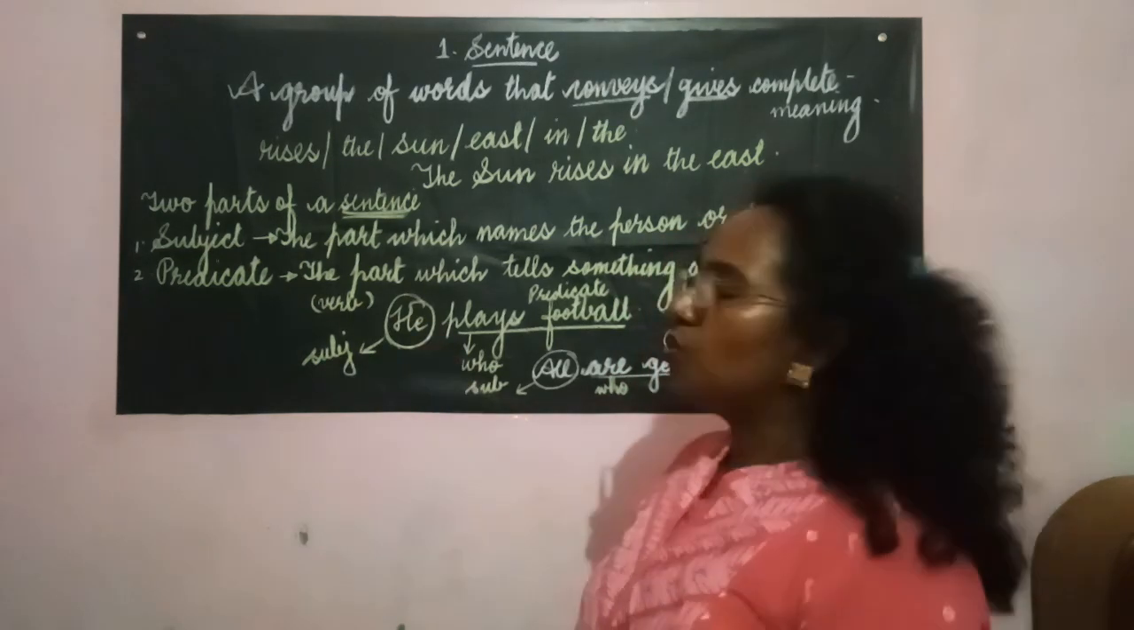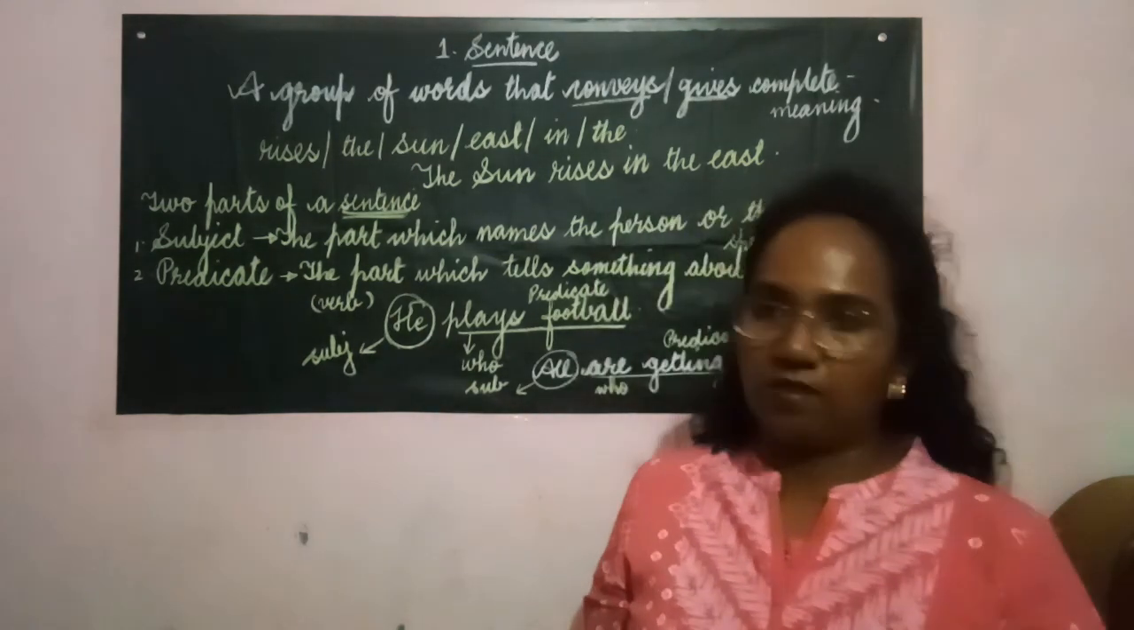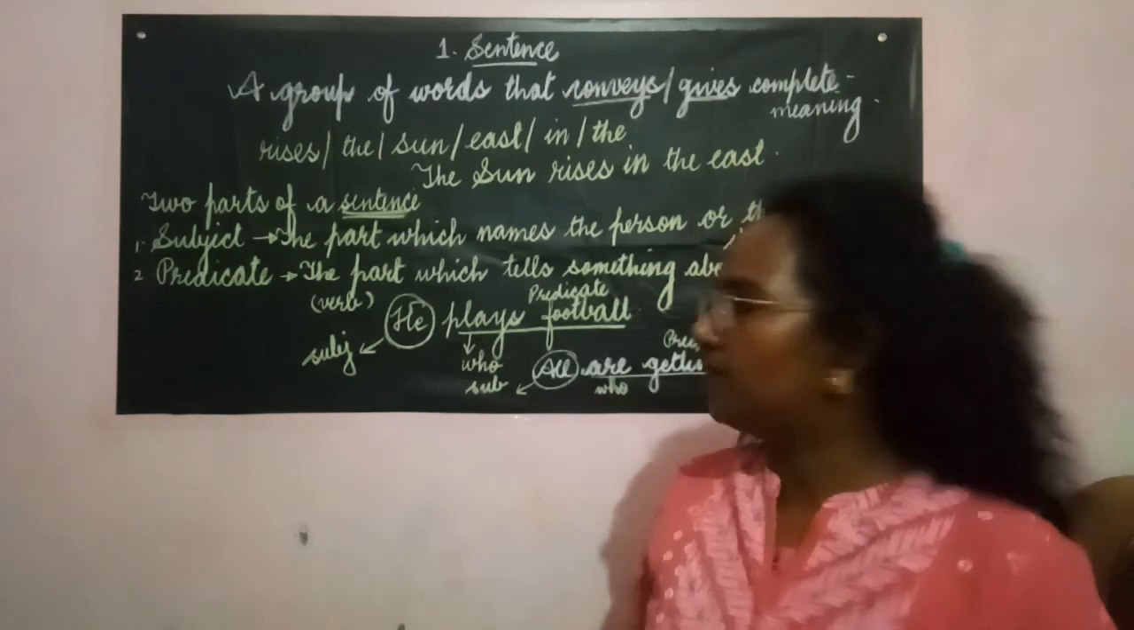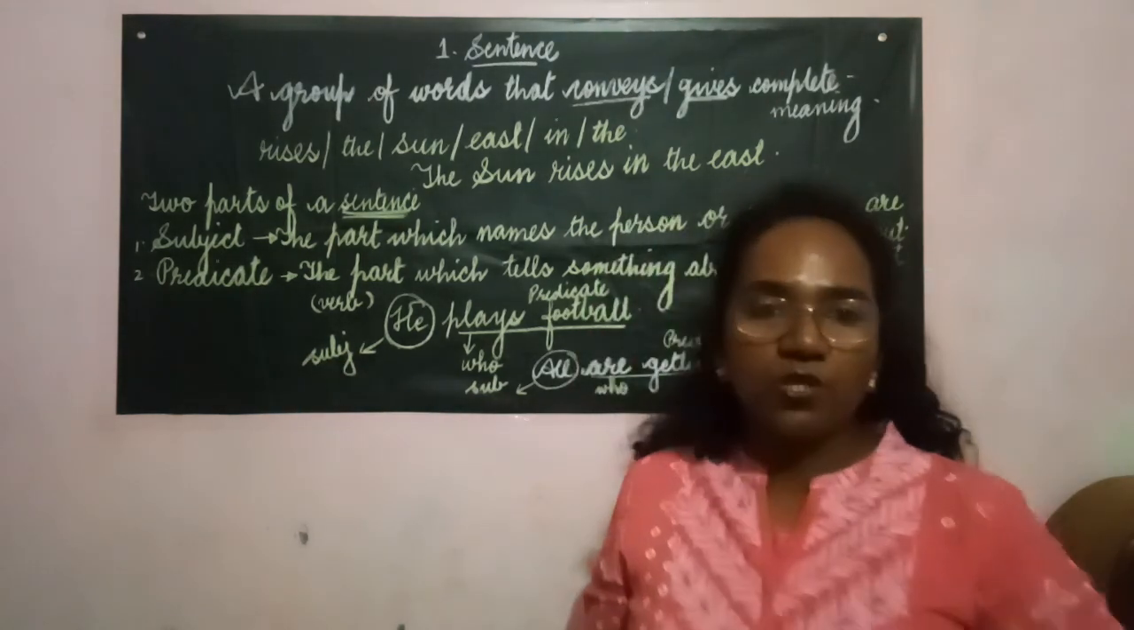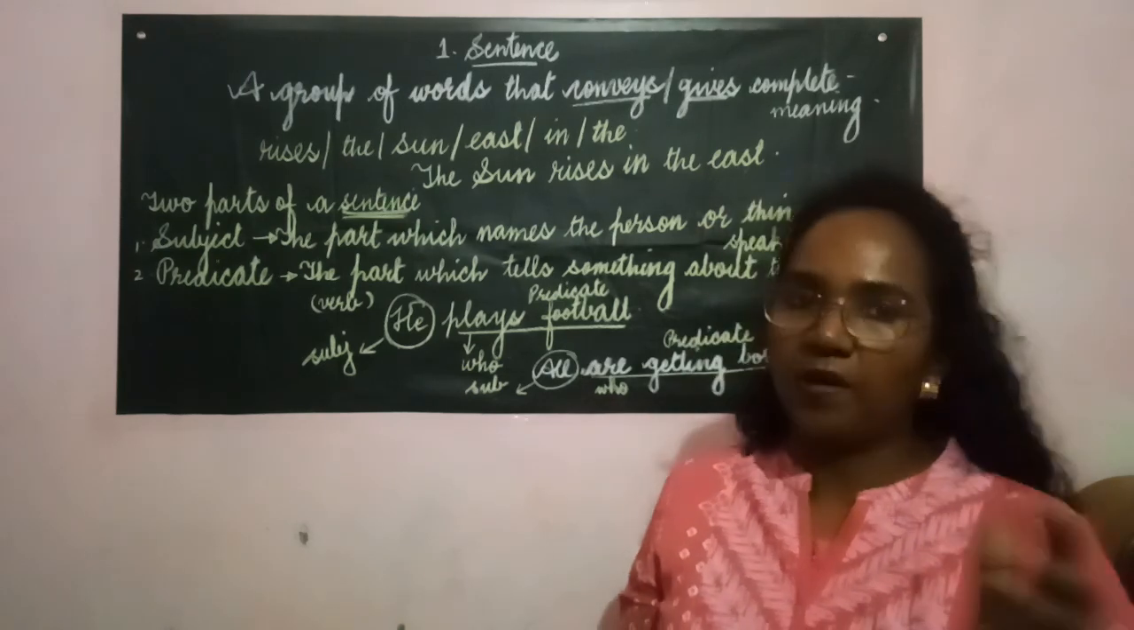Now see, a sentence has two parts. What are the main two parts of a sentence? The subject and the predicate. Now we must know what is the subject and what is the predicate.